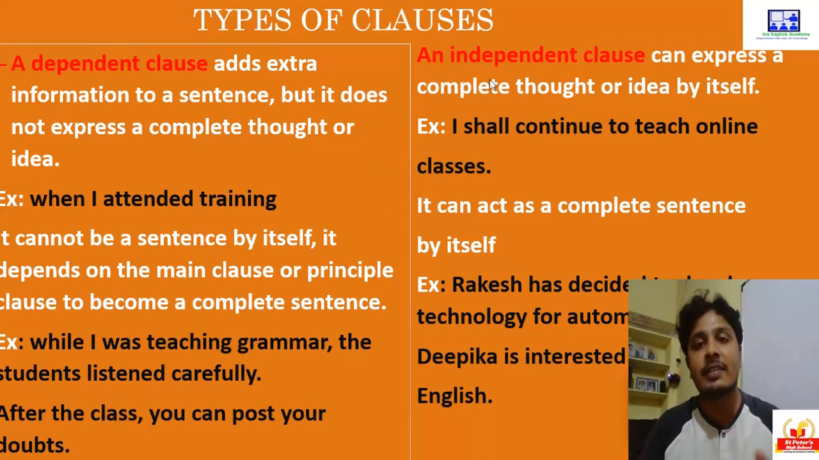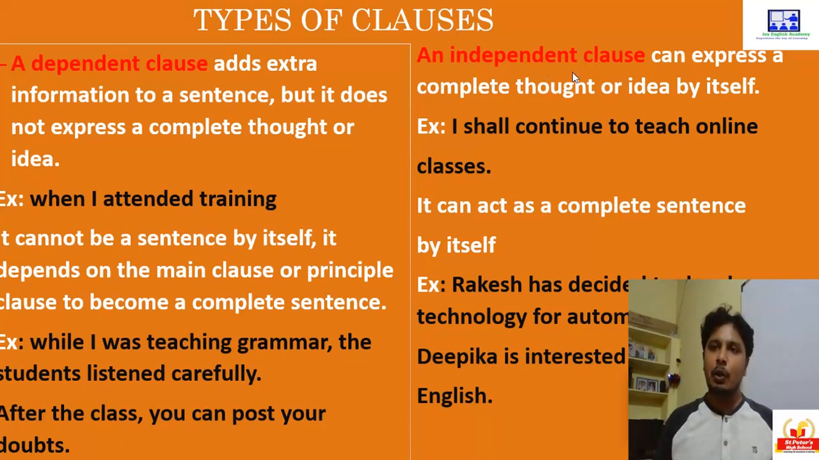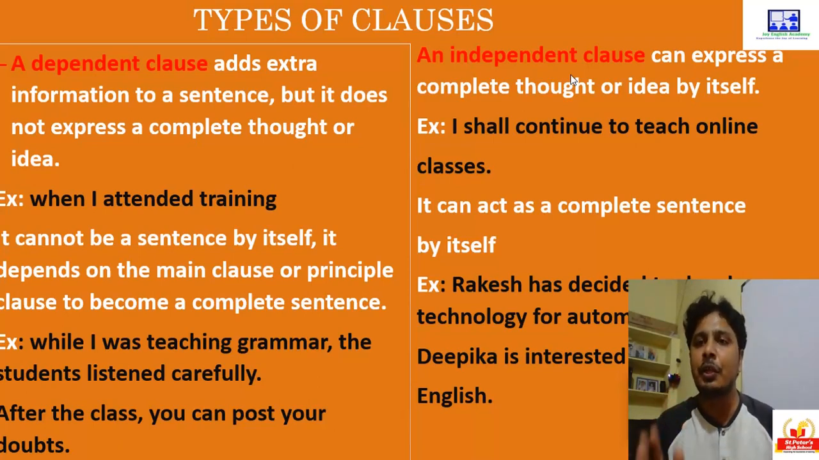Okay children, now let's see independent clause. Independent clause can express a complete thought or idea by itself. It is independent. It doesn't depend on any other part of the sentence because it has a subject verb combination and it always gives a complete thought or an idea. I shall continue to teach online classes. Now this combination of words which are grammatically systematically arranged, they are giving a complete thought or a complete idea. So that is called as independent clause.